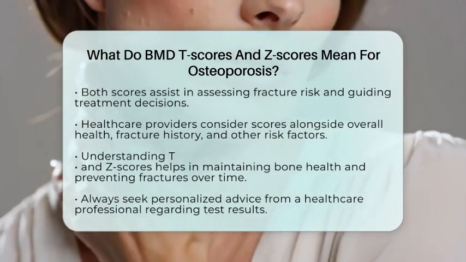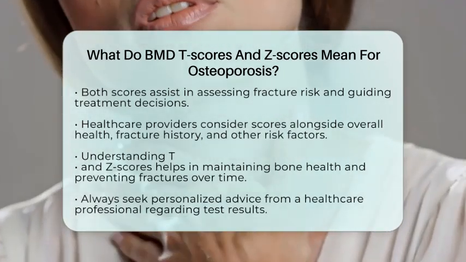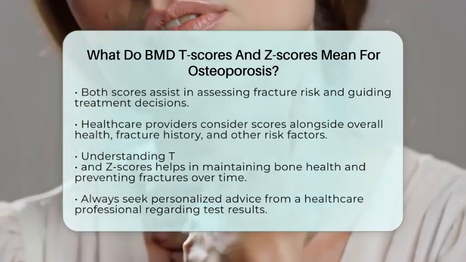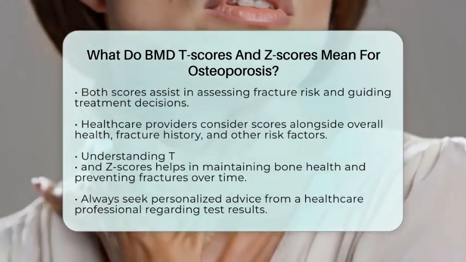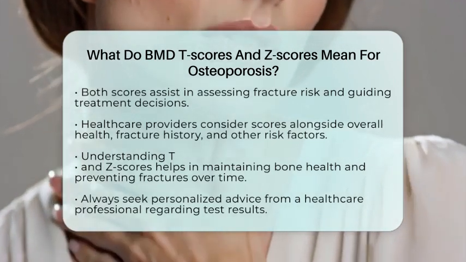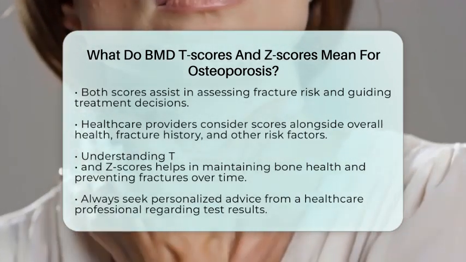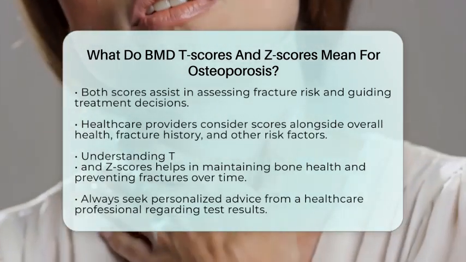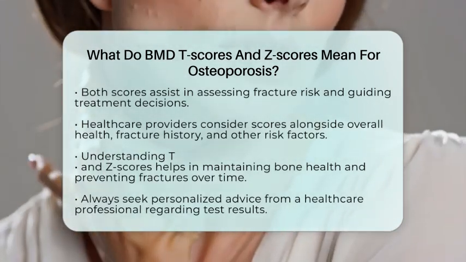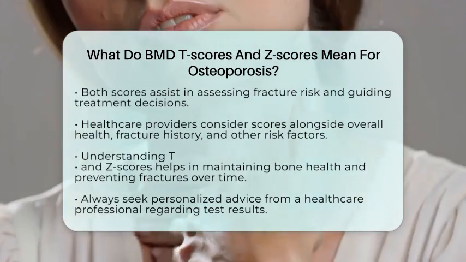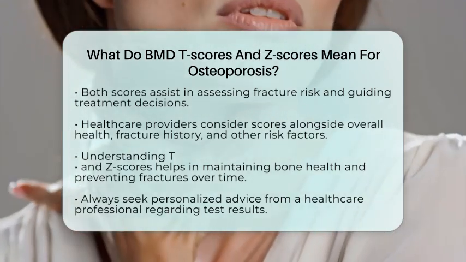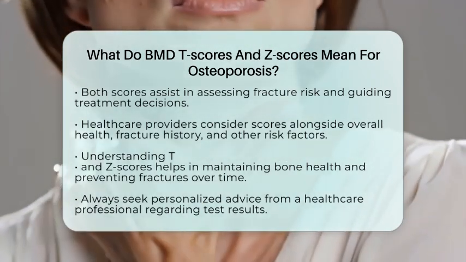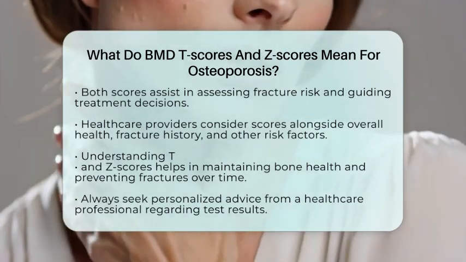recommending treatment. So, in simple terms, T-scores tell you how your bones compare to a young, healthy adult, helping diagnose osteoporosis. Z-scores show how your bones compare to others your age, helping uncover other causes of bone loss. Both are important tools in understanding your bone health and keeping your foundation strong for years to come. Always consult your healthcare professional for personalized advice and interpretation of your results.